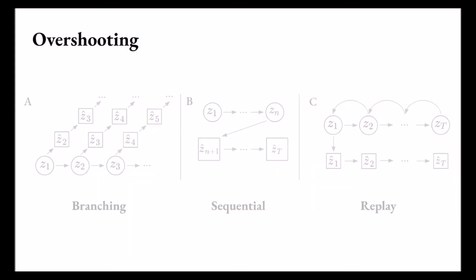Next, we compare various overshooting methods. We place overshooting into three categories: branched overshooting, in which the dynamics are rolled forward for prediction on each time step; sequential overshooting, in which the dynamics are rolled forward after filtering; and replay overshooting, where the dynamics are rolled forward from the initial starting state.